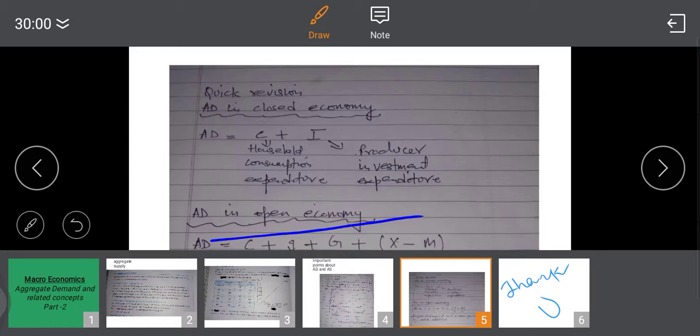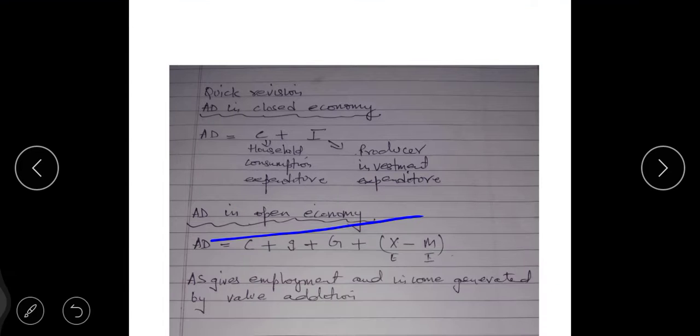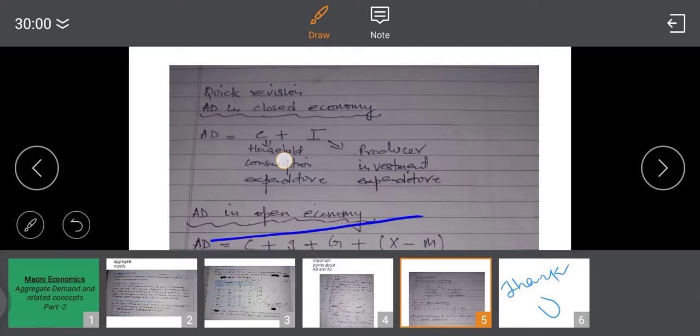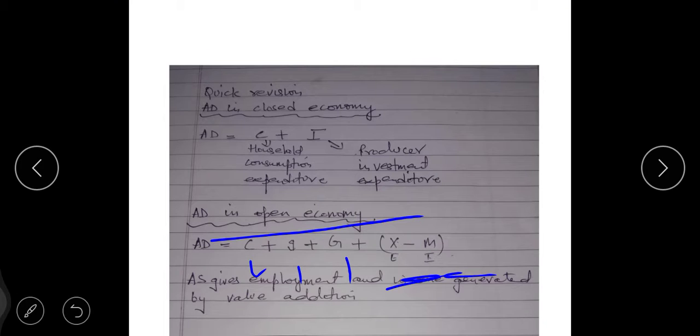See, consumption is done by household sectors, investment is done by your private sectors, and your government sector is also included, and your rest of the world sector means export minus import. If we do exports minus imports, net export is calculated. In national income you have studied this very well, I know this.